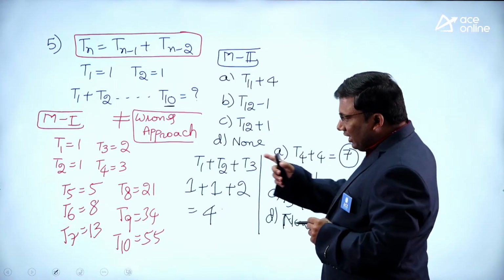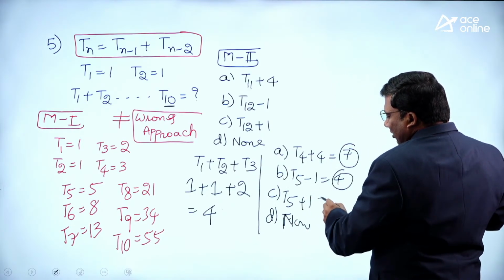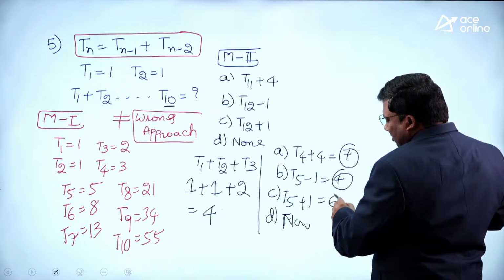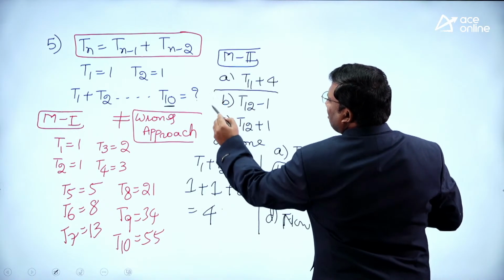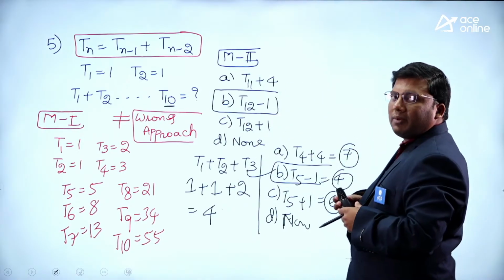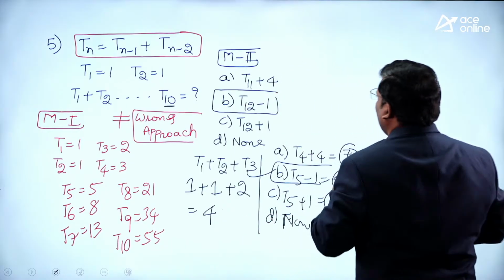Next, T5 it will be 5. 5 minus 1, 4. Yes, it is matching. 5 plus 1, it is 6. Not matching. So T5 minus 1 for this question. For this question, it is T12 minus 1. Are you all with me? How easily we can solve this question?